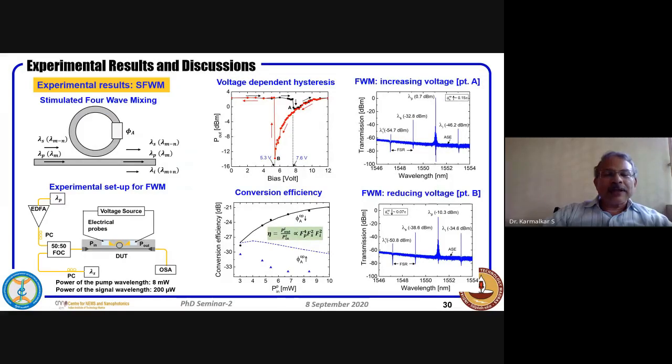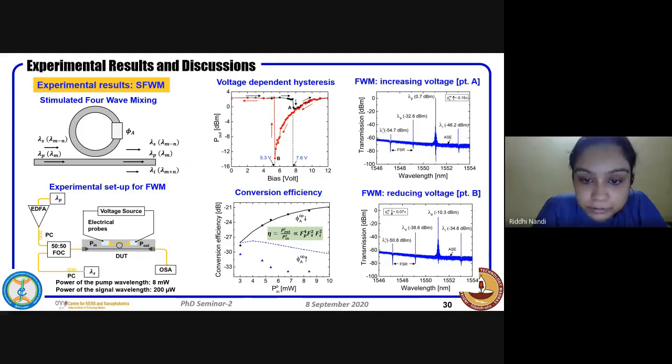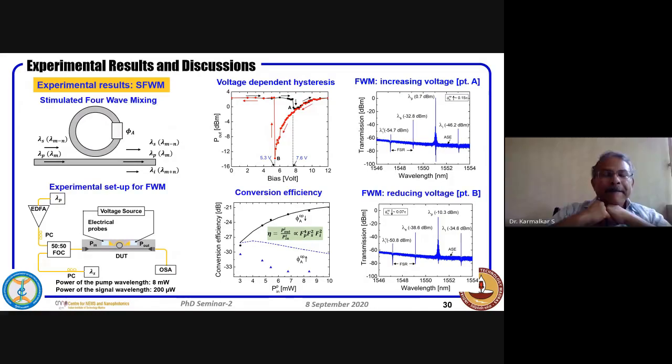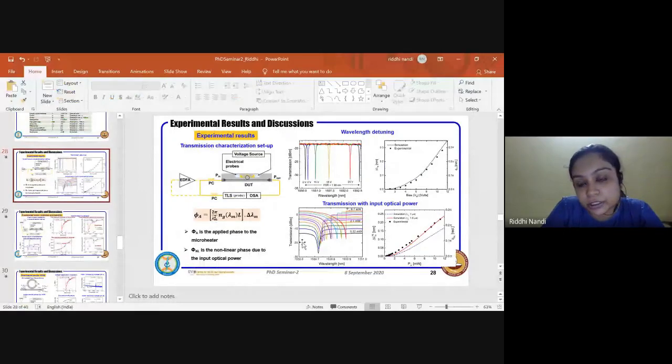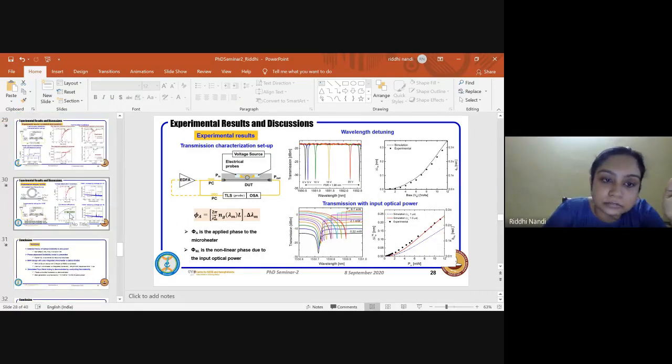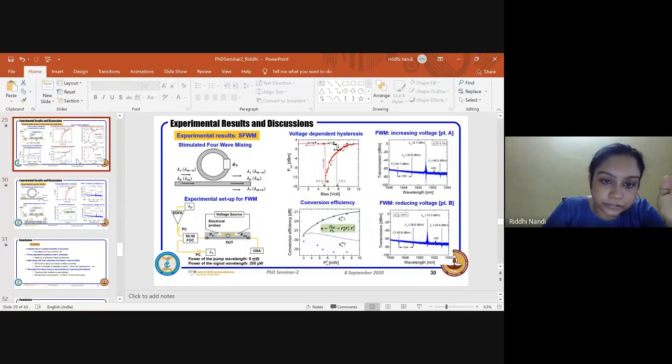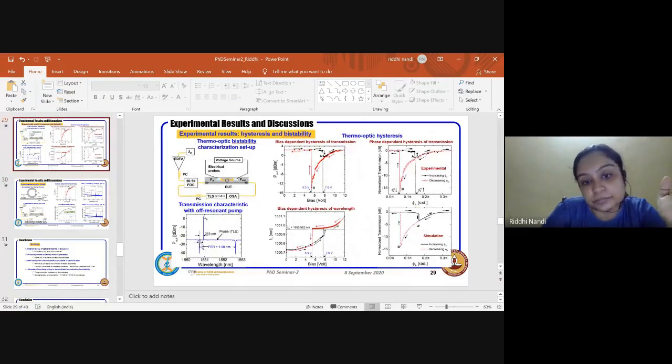So what are the reasons for the difference between the measured data and your calculation? Forward path. If you see this ring transfer function, or I would better show you from the other graph, it will be easy to understand. Here, the ring transfer function actually changes its shape a lot when you have high power. Because of this itself, it is very tough to align the pump with this resonance when you are approaching from this side.